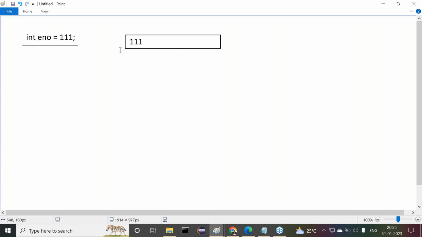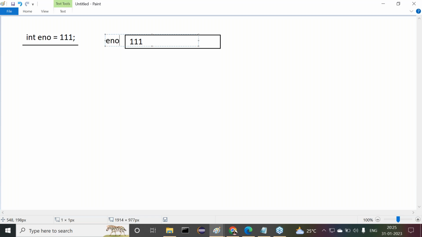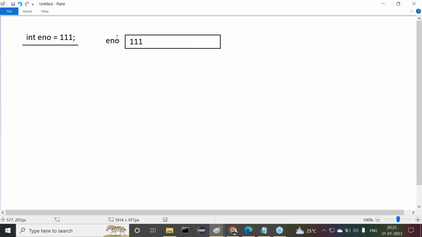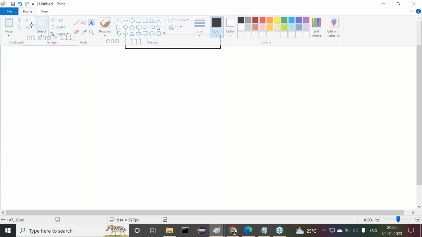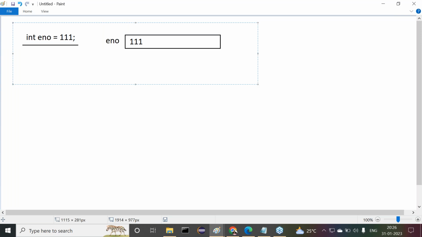But for this variable, I have to give a name. For this memory block, I have to give a name. That name is envo. Envo is a name for the variable. A variable is nothing but a block of memory. That envo is nothing but an identifier. The name for the memory block is an identifier. Right guys, observe carefully. This is the point we have to understand clearly.